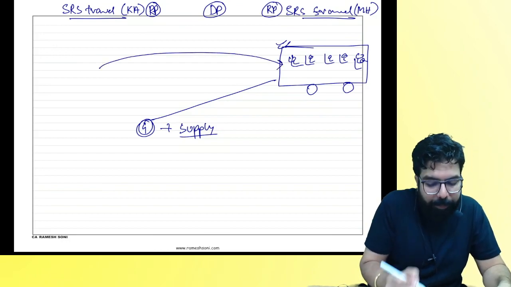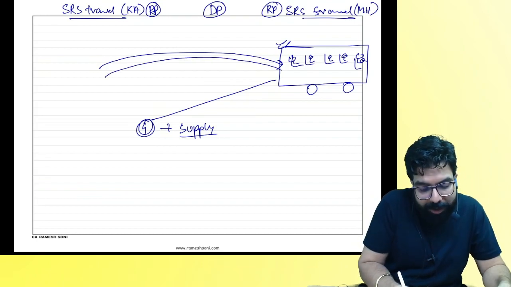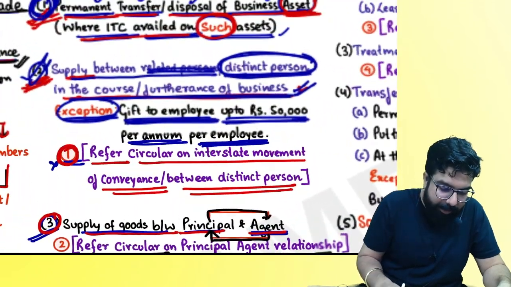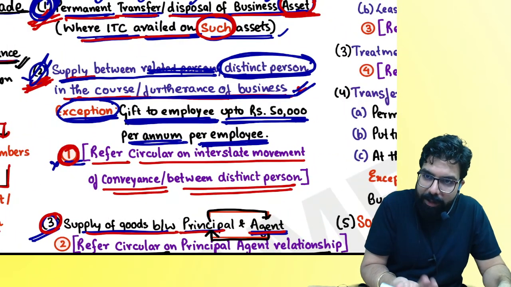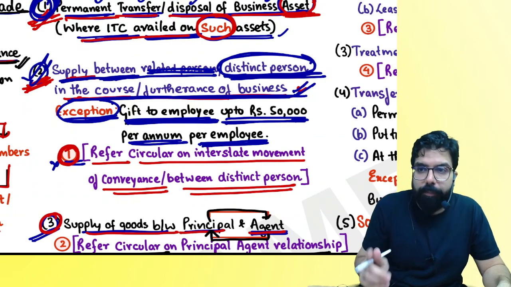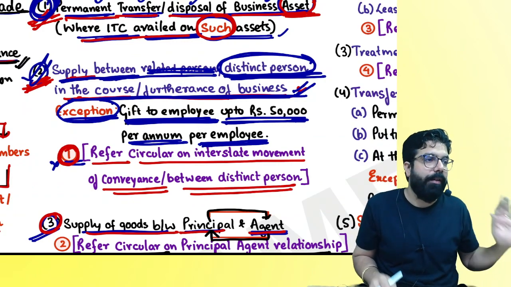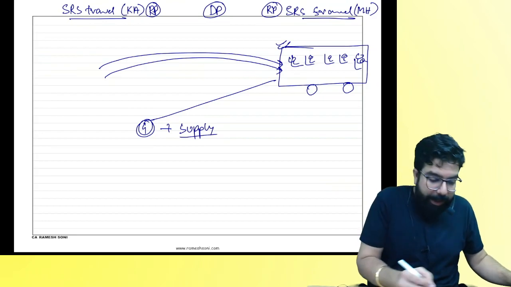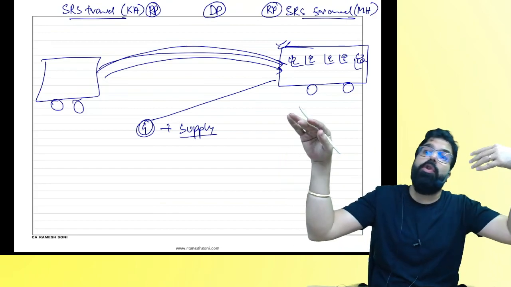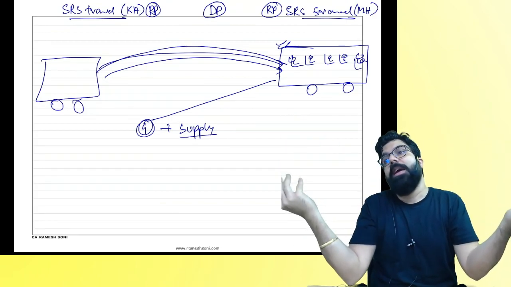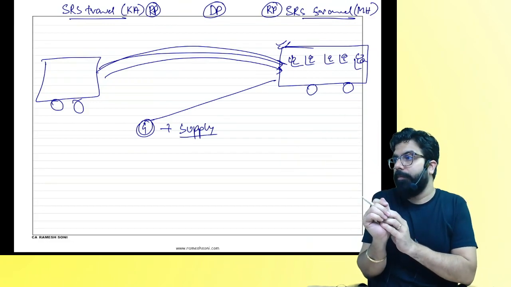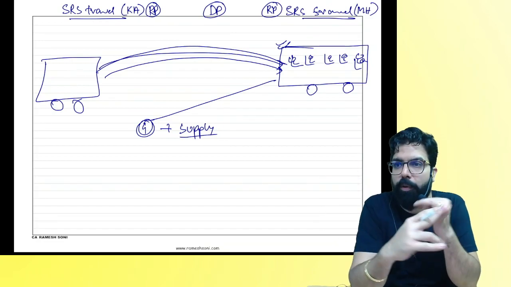Did the bus go from one distinct person to another? Was there any consideration? No consideration. Can you say it's a supply? Supply means a transfer between distinct persons in the course or furtherance of business. Even without consideration, it will be a supply. So what did the officer tell? That when the bus went from here to here, the bus is supplied from one distinct person to another without consideration, and GST will come on the bus. Is the officer correct?